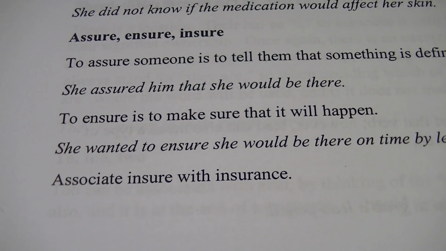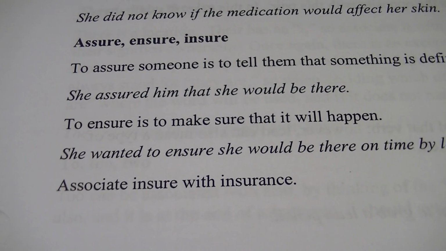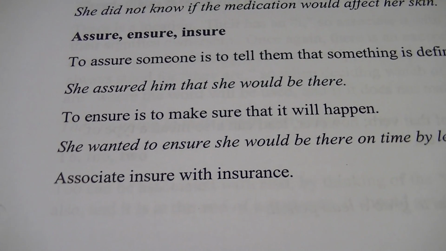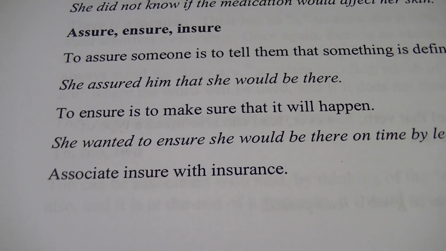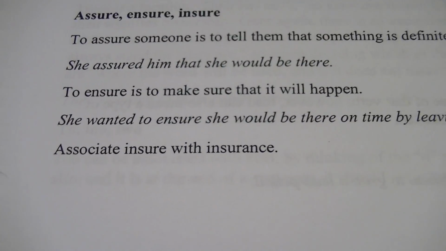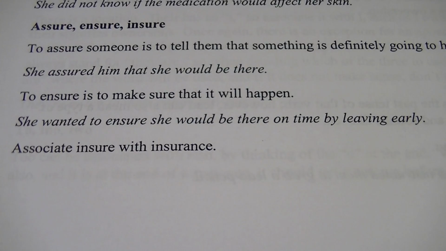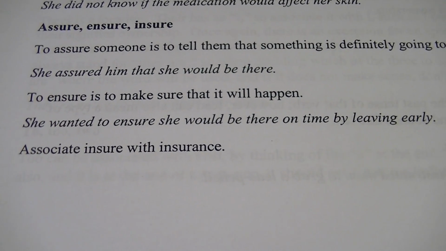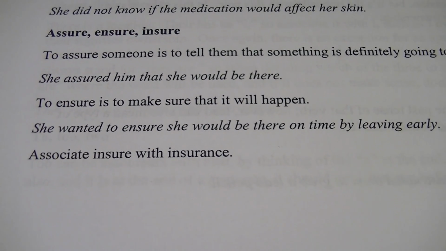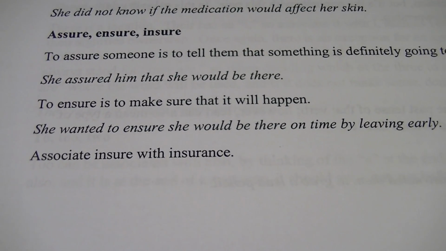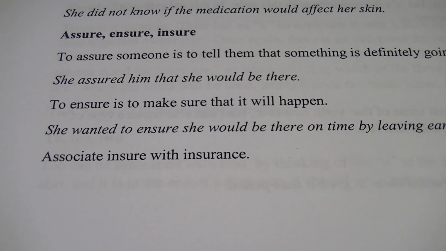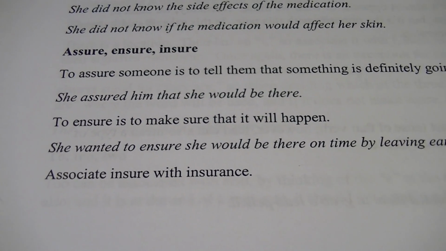Ensure with an EN is to make sure it will happen. So you're making sure it will happen, right? So she wanted to ensure she would be there on time by leaving early. So that's EN. Associate insure with insurance. So I need to insure my boat.